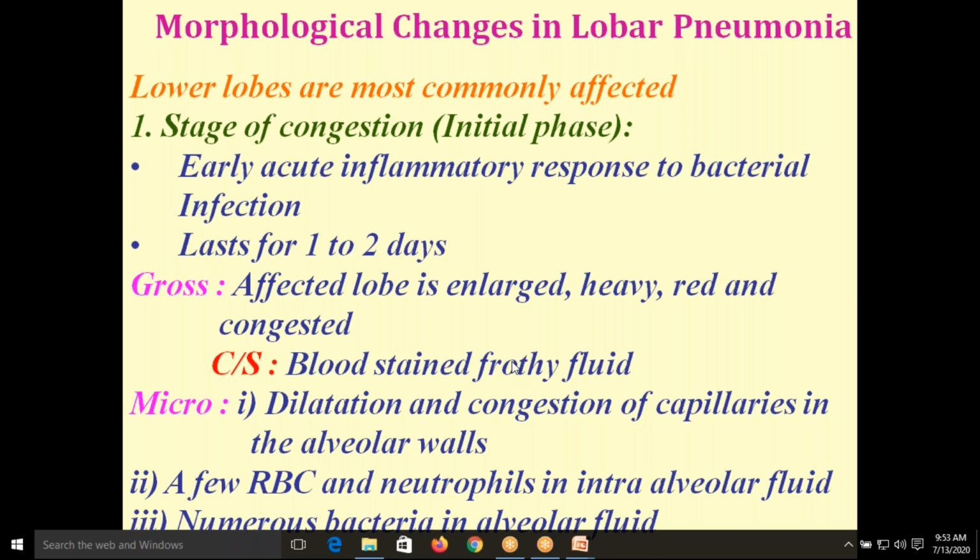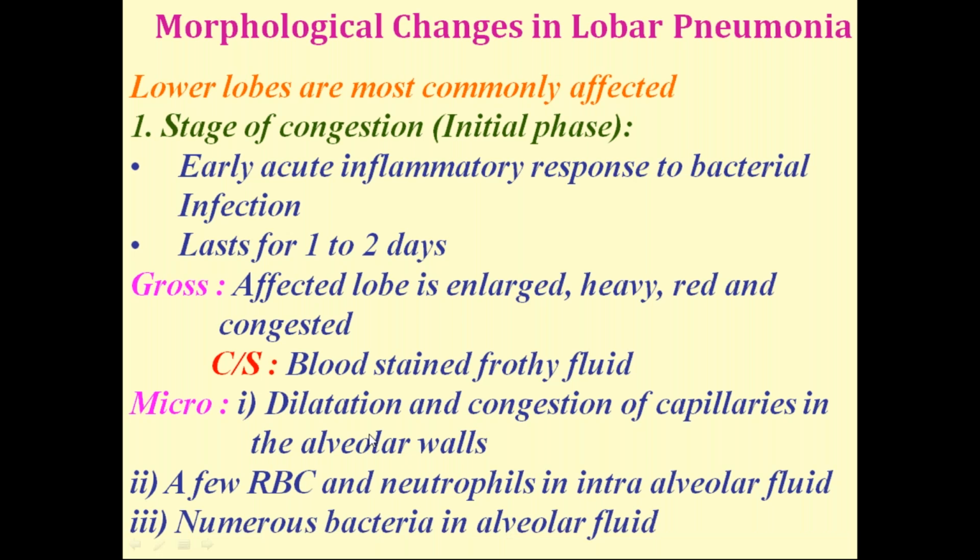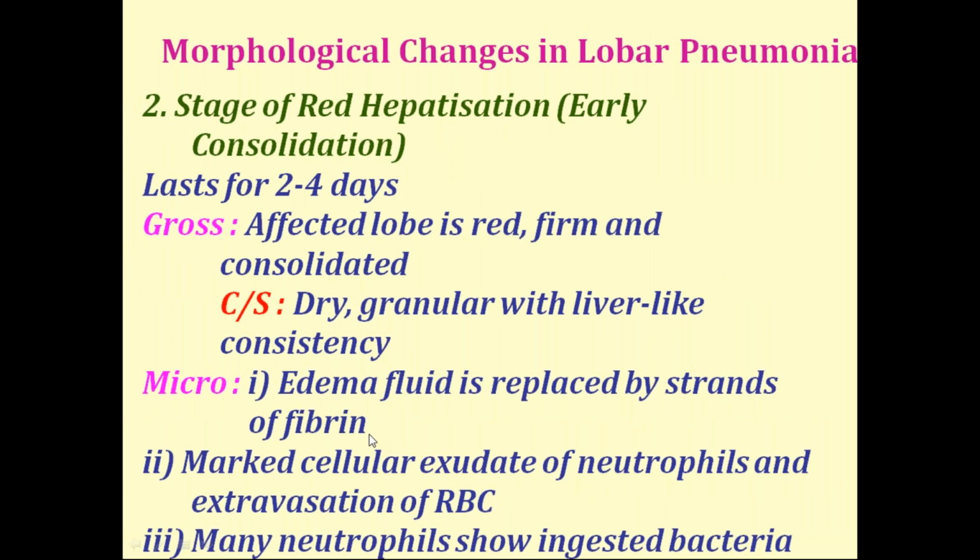Grossly the lobe is enlarged. On cut surface you'll see blood-stained fluid. In microscopy also you'll notice congested capillaries with the presence of RBCs and neutrophils. Then the next stage is the stage of red hepatization. It is also called early consolidation.